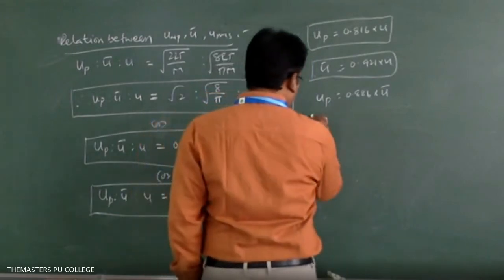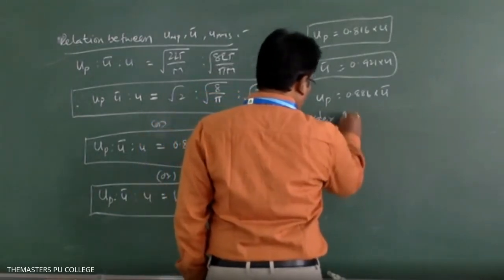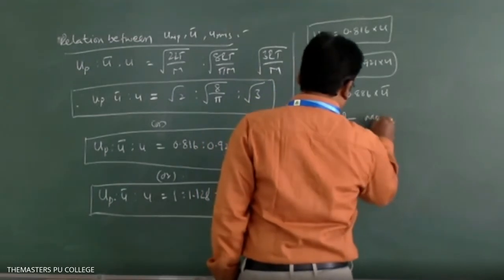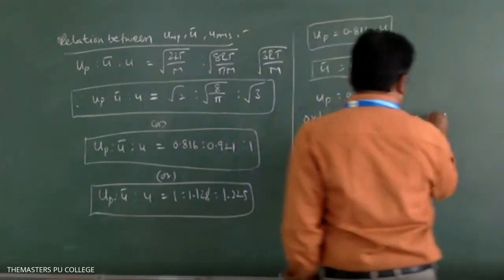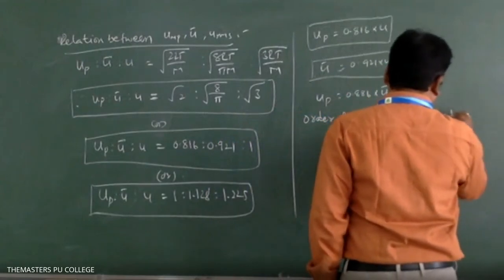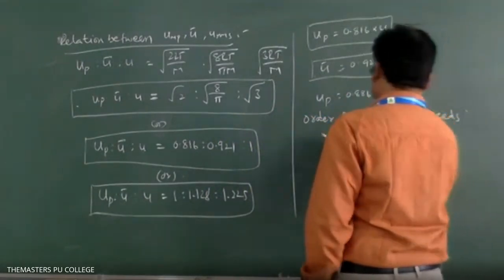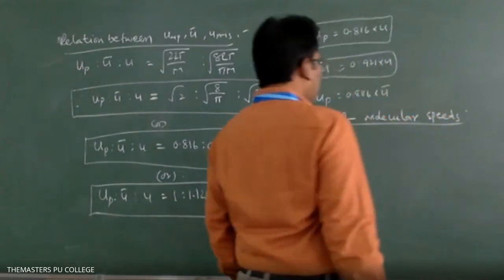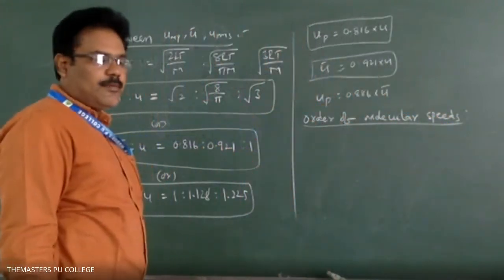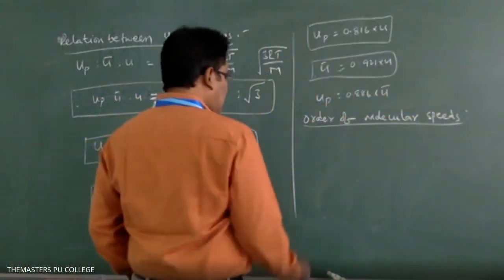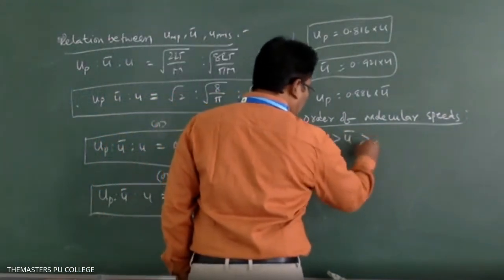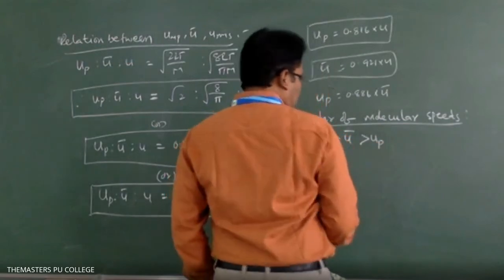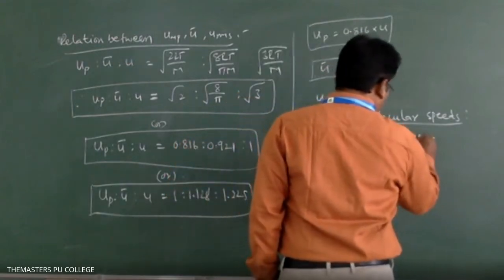And now, order of molecular speeds. The speeds are most probable velocity, RMS velocity, and average velocity. U is greater than U bar greater than UP; this is the decreasing order.